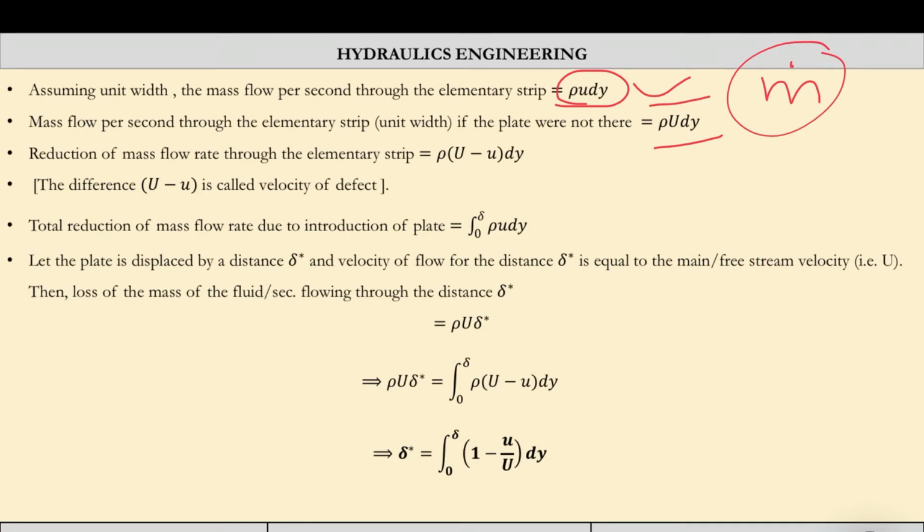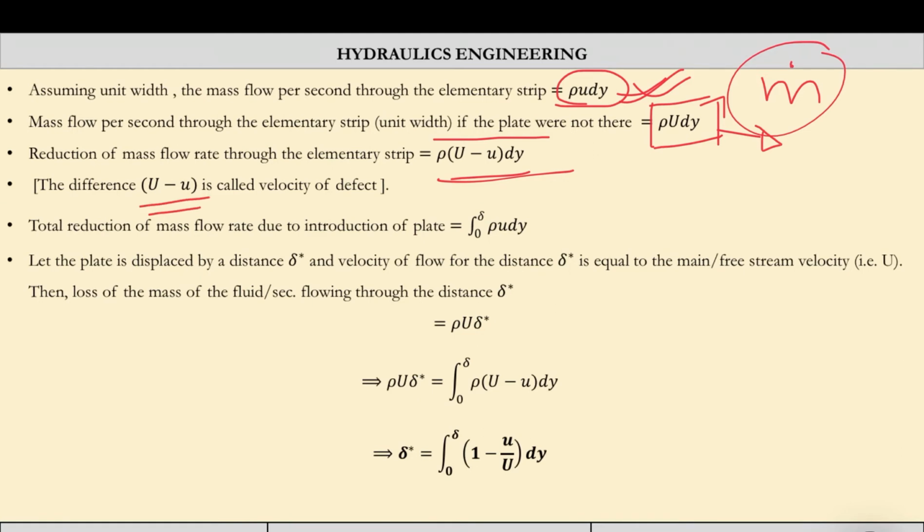So the original one is without the plate, and due to the boundary it is the existing one. The loss is the difference between them. So the loss of mass flow rate due to the boundary layer will be the difference. Rho and dy are common, so rho into capital U minus small u, dy.